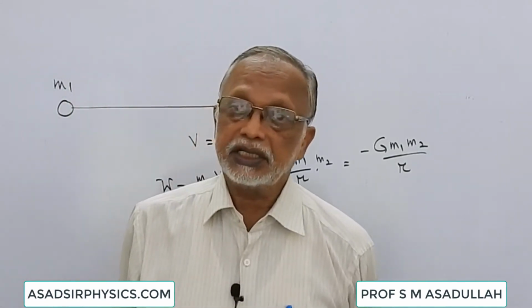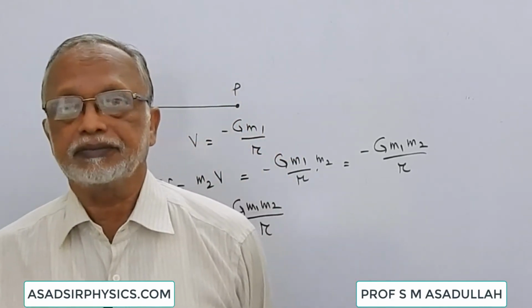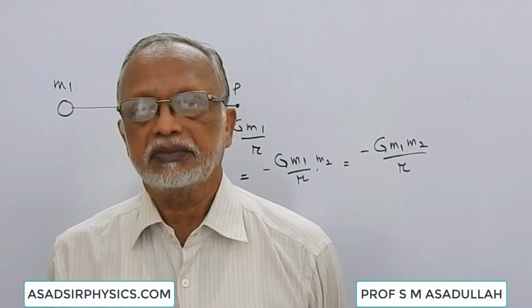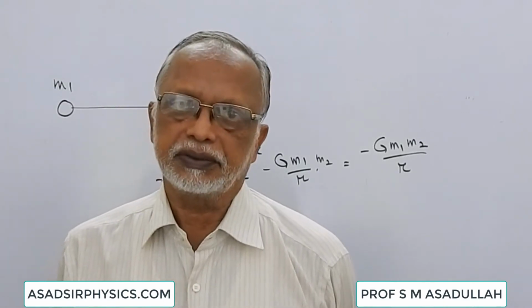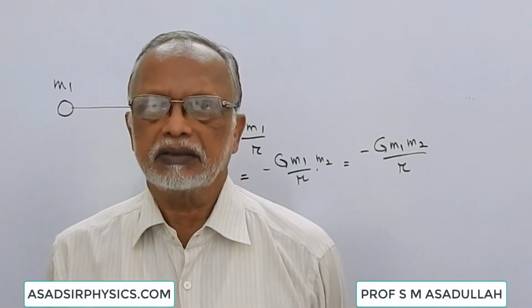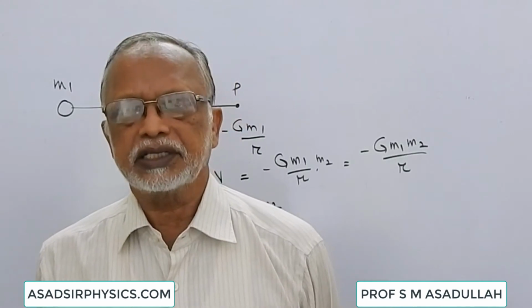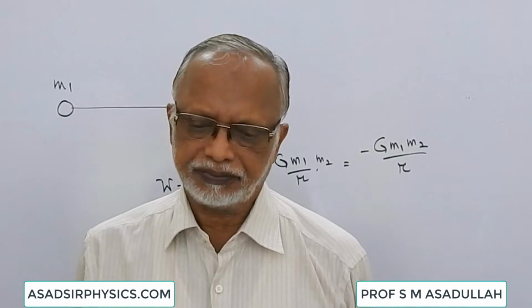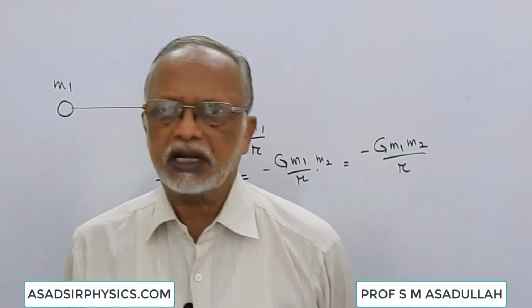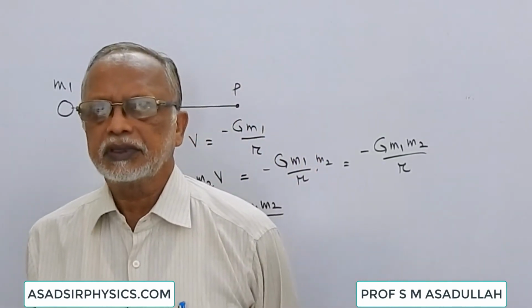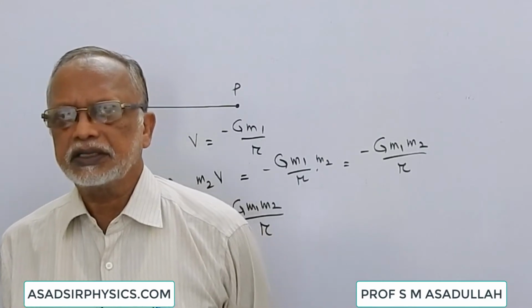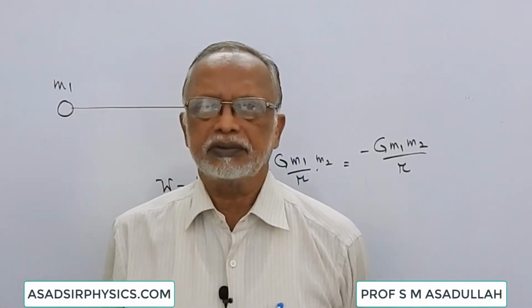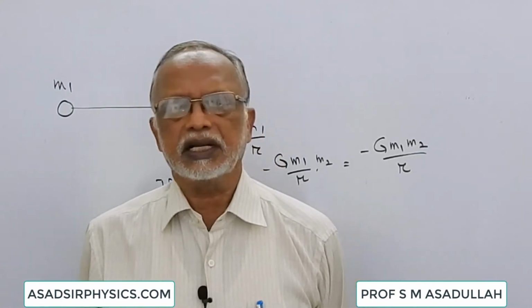But the change in gravitational potential energy can be negative as well as positive, depending on what the initial potential energy and the final potential energy are. If the bodies are brought closer, the potential energy changes from less negative to more negative, therefore the change is negative.